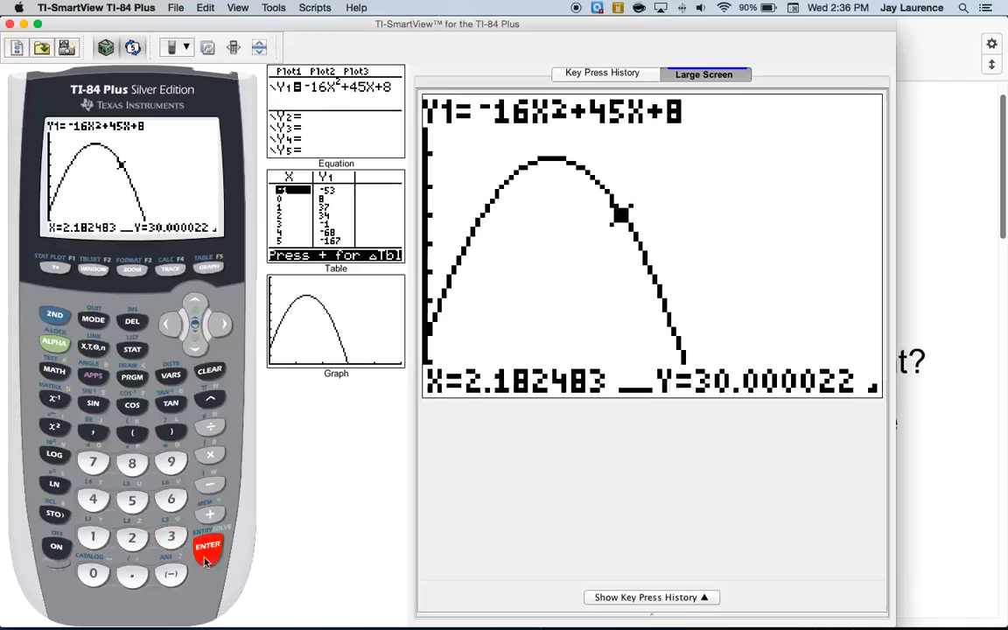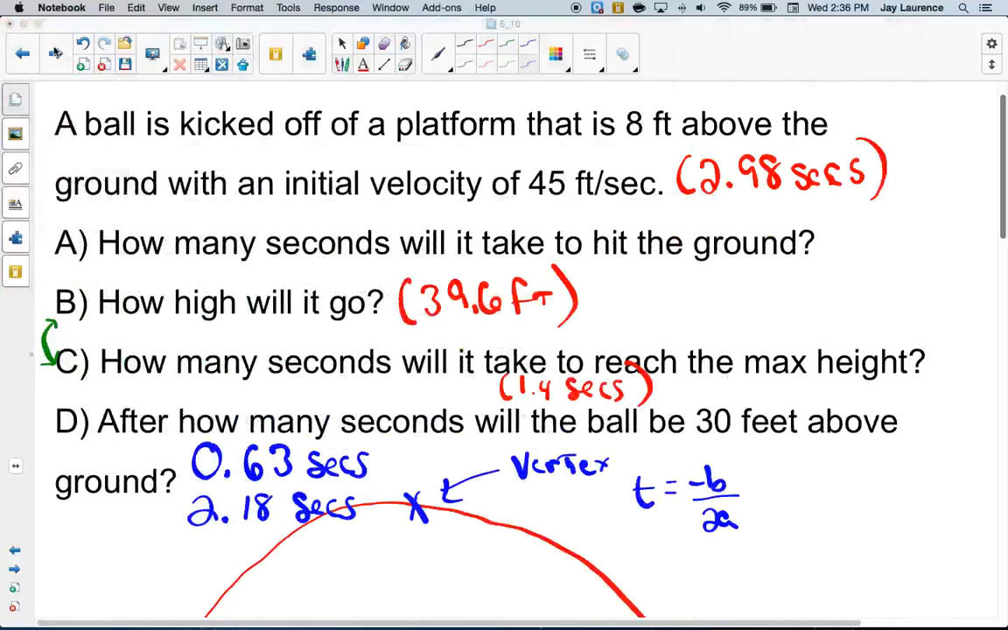182483. And look at that, pretty darn close to 30. Okay, my t was a rounded number, or my x was a rounded number, so that changed things a little bit. Okay, so there's that one. Now,